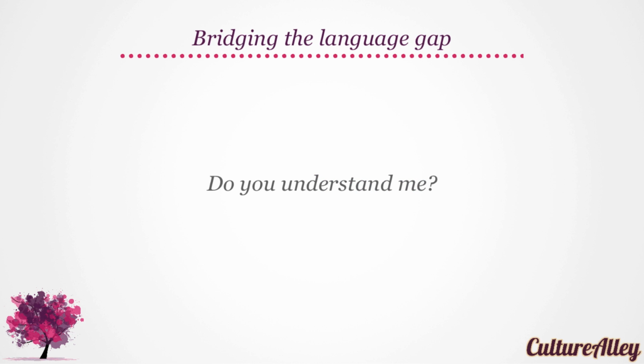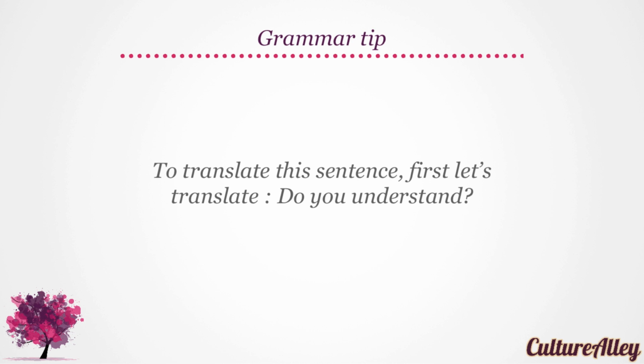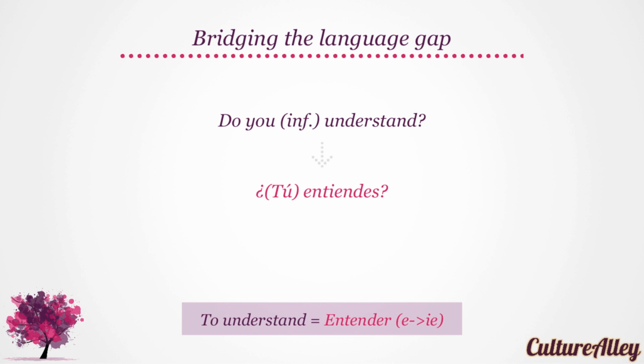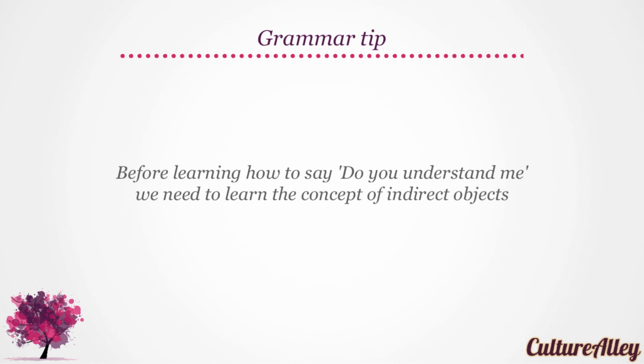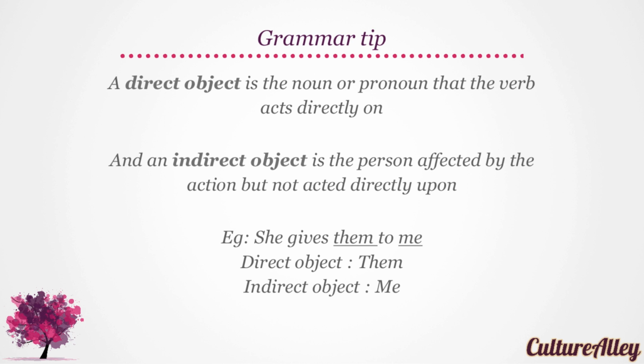Now let's look at do you understand me? To translate this sentence, first let's translate do you understand? In an informal context, do you understand becomes ¿tú entiendes? Since we can omit the pronoun, do you understand can be translated as just ¿entiendes? Before learning how to say do you understand me, we need to learn the concept of indirect objects. A direct object is the noun or pronoun that the verb acts directly on, while an indirect object is the person affected by the action but not acted directly upon.